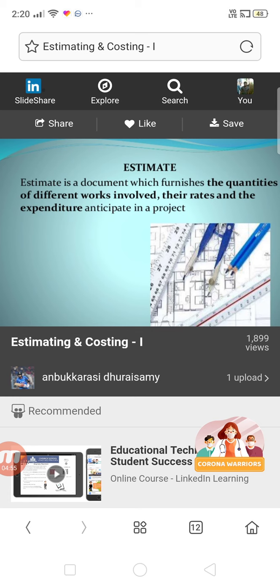Before undertaking the construction of a project, it is necessary to know what is the probable cost of the construction. This is called an estimate. You calculate the estimates in the form of a document. Whatever quantities you have calculated, you furnish all those quantities into a document, that is called an estimate. Because if you know the probable cost of the construction beforehand, then you can go for the implementation of the construction work.